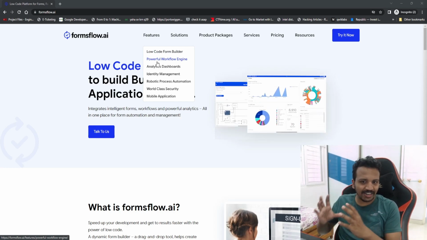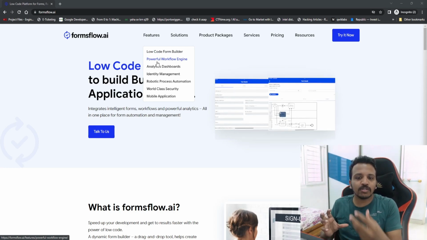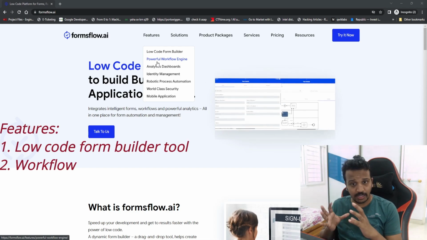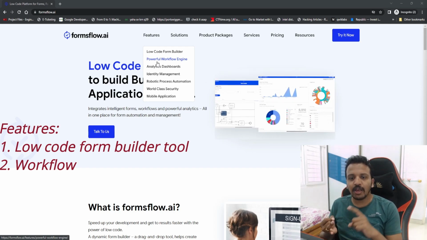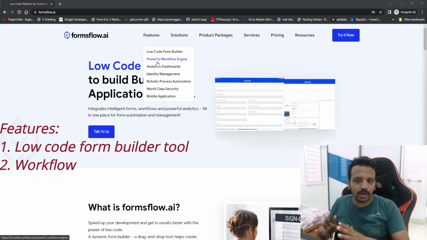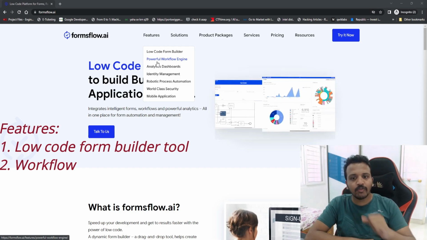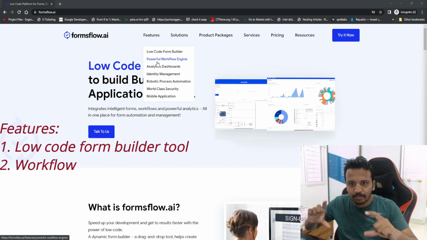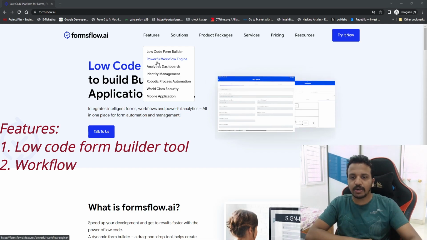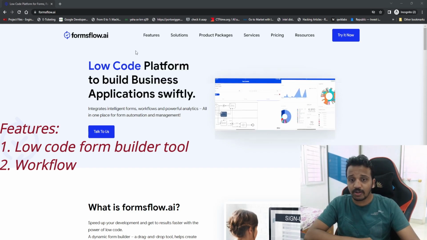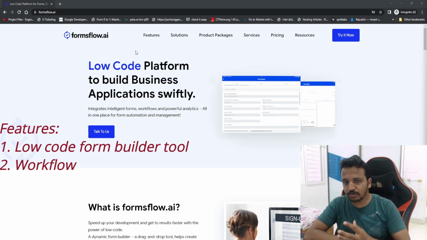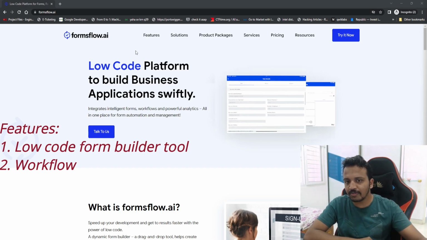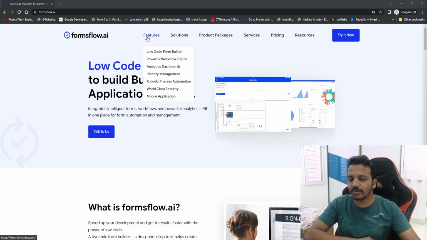Just now we discussed that creating the form is one thing, but it should be associated with the workflow. That is where the automation is happening. A lot of workload is taken off our heads and taken care of by the workflow. Because of the workflow, everything is streamlined, specific, and easy maintenance can be done. Whatever we can do with the workflow, we discussed many automations in the previous videos, and we are going to use Formsflow.ai further to make use of workflow and see what use cases we can do in real time.